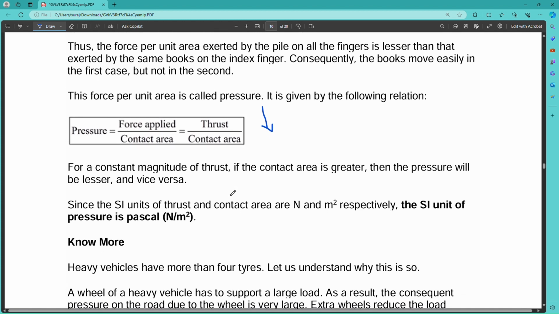And you can write the unit of pressure. The unit of force is Newton, and the surface area will be meter square, so the unit of pressure will be Newton per meter square, or it is given by Pascal.